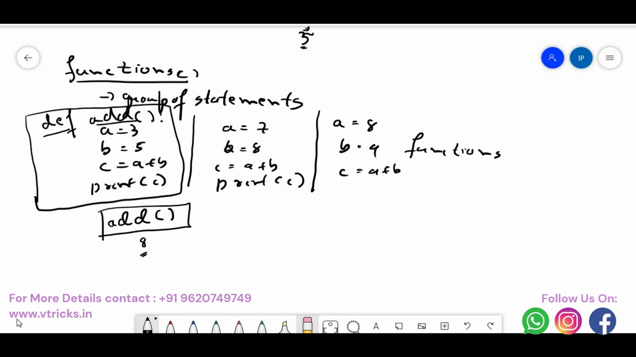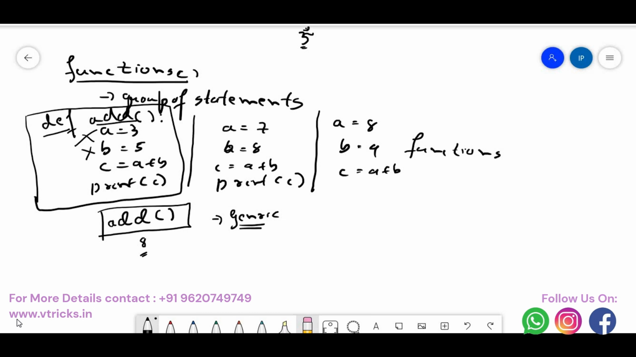But this particular add will add only 3 and 5 always. Your code has to be generic, right? We need to write generic code. If that's the case, what to do? I'm not writing a static definition. I'm not defining this 3 as static, and I'm not defining this 5 as static. Rather, I am making it dynamic. So how to write dynamic code is the next question.